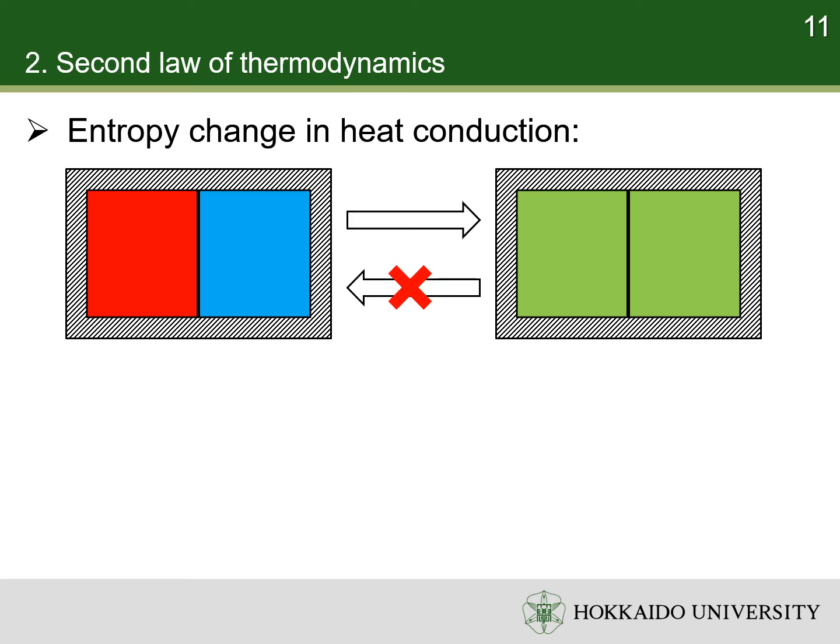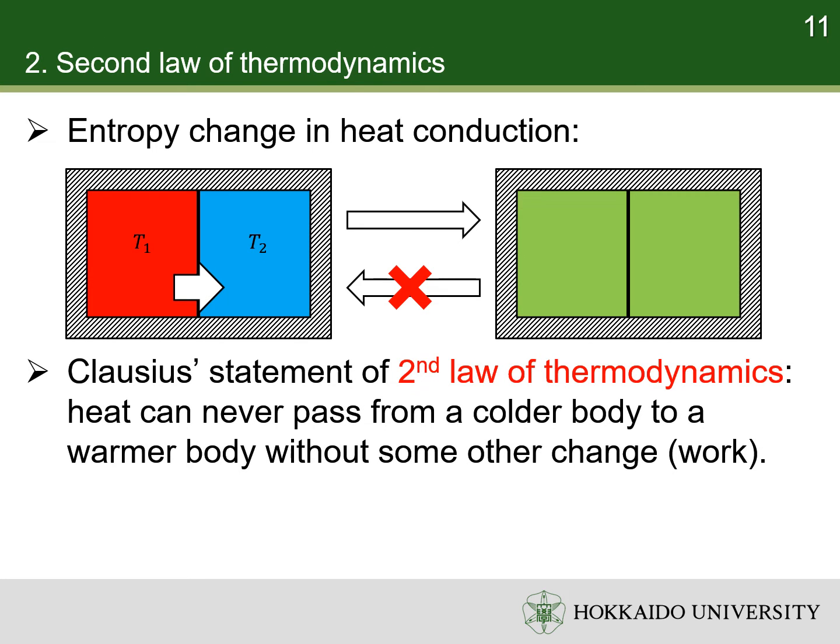Let's check the entropy change in heat conduction. Suppose the temperatures of the warmer and colder water are T1 and T2, respectively. The heat passes from hot water to cold water. It is indeed Clausius' statement of second law of thermodynamics. It states that heat can never pass from a colder body to a warmer body without some other change. Here, the other change is work.